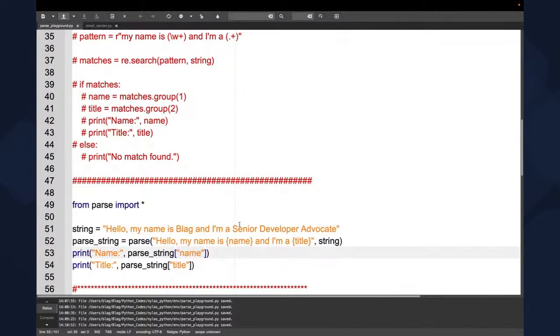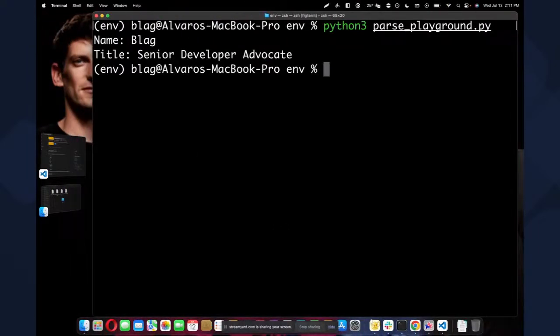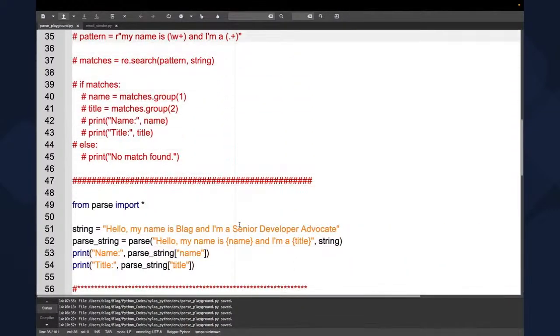That's like only 4 lines of code. And when we run it, it's going to be exactly the same. So it's going to be way shorter than the regex pattern, and it's going to be way easier to use because here we can just call it like it was a dictionary.